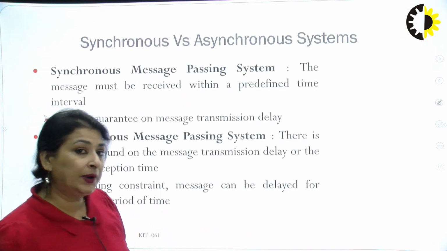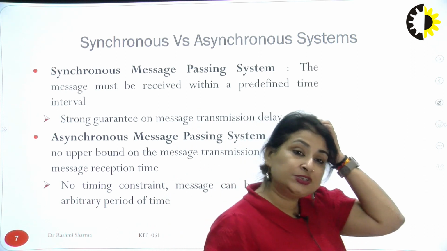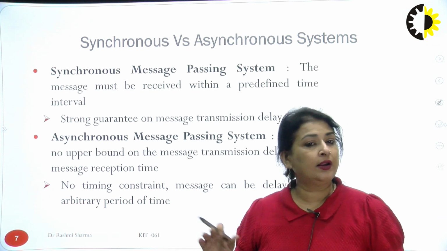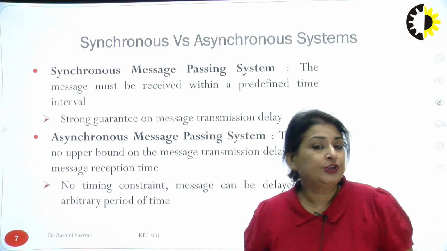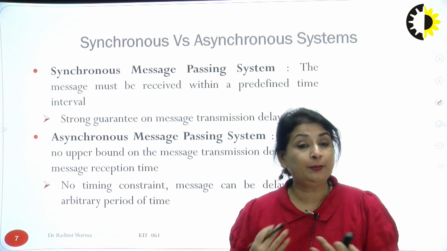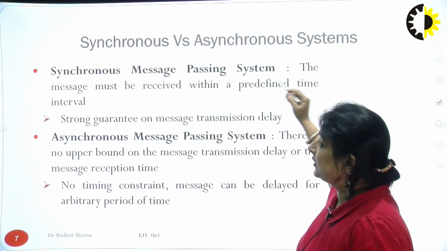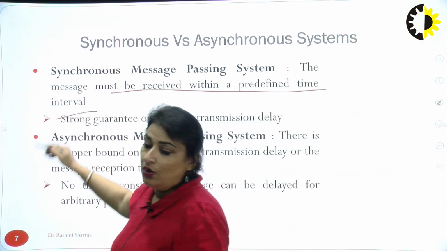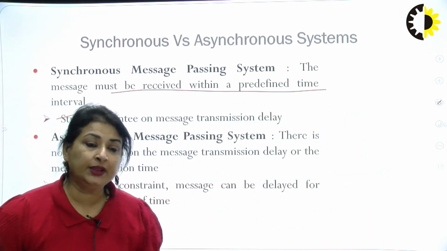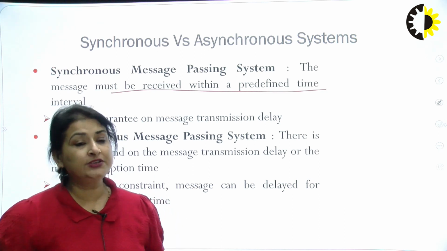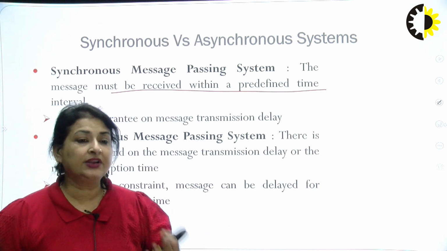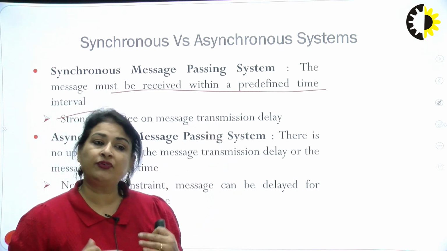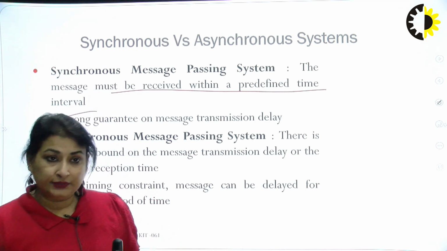Okay, so all these messages which are being sent are usually done in two ways. One is synchronous message passing, another is asynchronous message passing. Synchronous means we are in sync with each other, same time, same duration. So in synchronous, the message must be received within a predefined interval of time. Obviously, we have a deadline: if I am sending a message, it should reach that email address within 5 minutes. If it doesn't reach in 5 minutes, that is the prescribed amount of time. In that prescribed amount of time we have to do all those things, but not immediately.